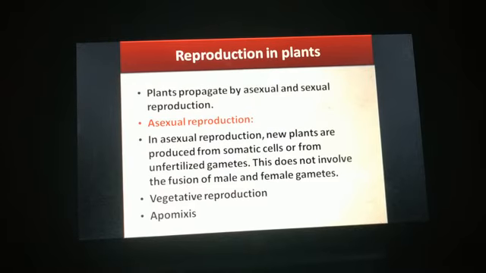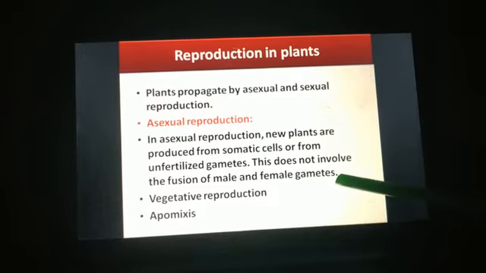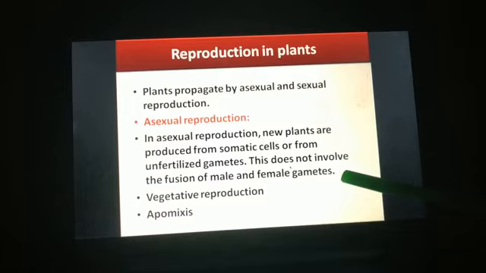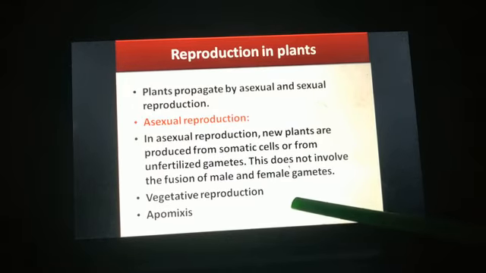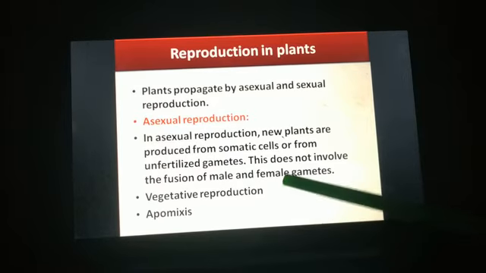And here it does not involve the fusion of male and female gametes, since we know that in asexual reproduction fusion of gametes does not take place. Only in sexual reproduction fusion of gametes takes place, right? Now there are two methods of asexual reproduction seen in plants. First one is vegetative reproduction and the second one is apomixis. We will see these two in this chapter.